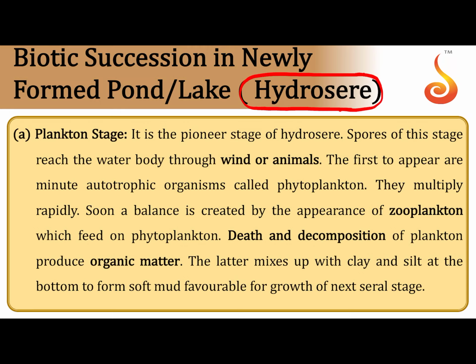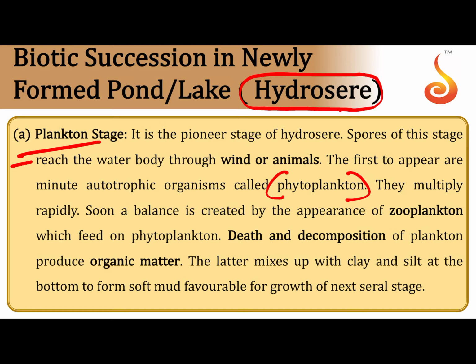Always remember the tendency is from either dry conditions or wet conditions to moderate conditions. Like forest is moderate, it is neither too dry nor too wet, it is moist condition. So always the tendency of ecological succession is from too dry or too wet to moderate dry and moderate wet or moist conditions. So in plankton stage, you have the water bodies which are occupied by phytoplankton.